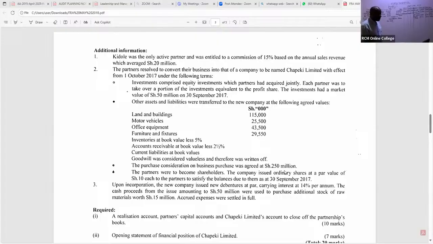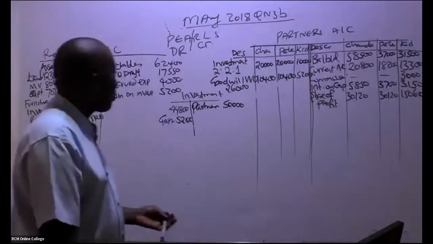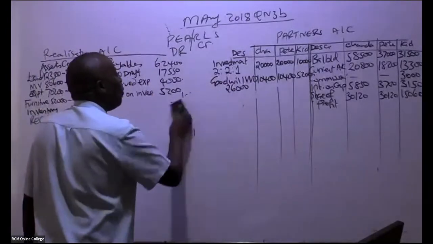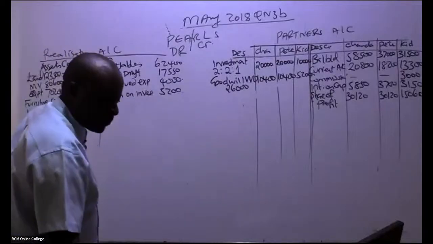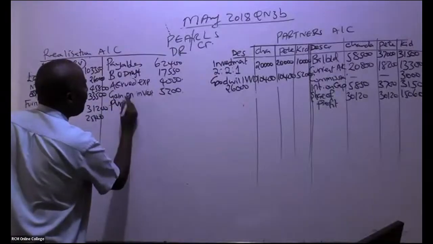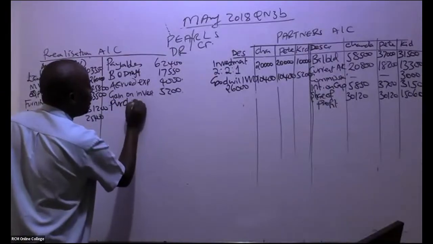Remember that purchase consideration will be debited to the new company being formed, and you credit your realization. So we have here purchase consideration, that will always be credited here.